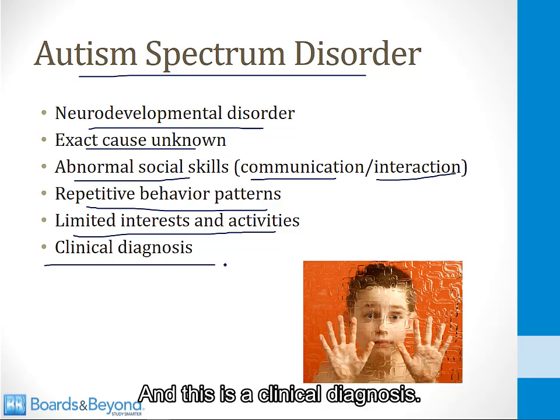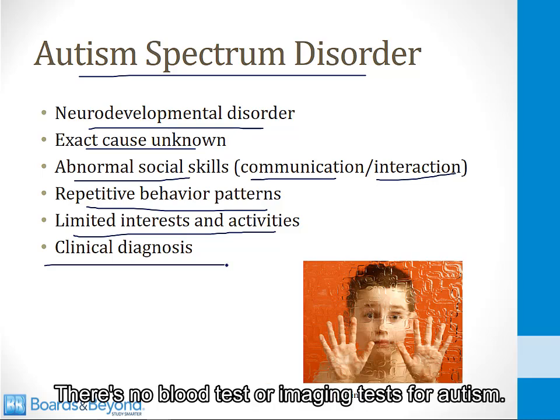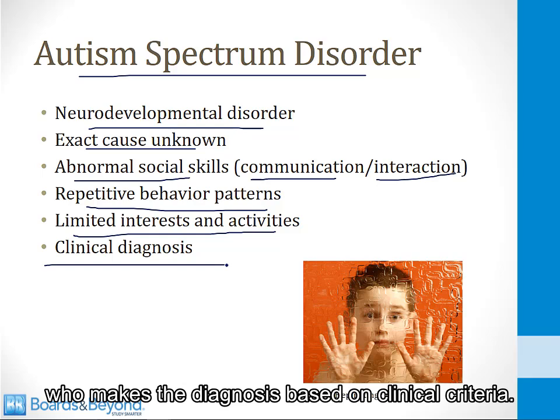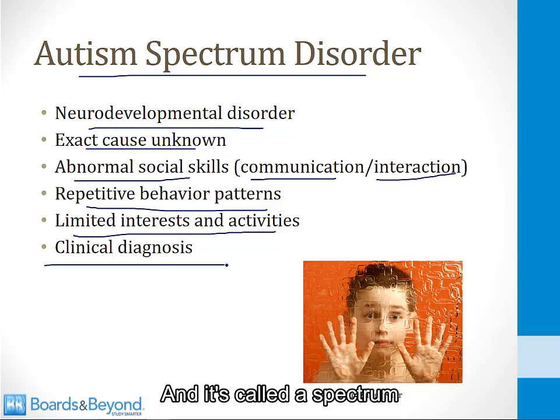And this is a clinical diagnosis. There's no blood test or imaging test for autism. Children are evaluated by a specialist who makes the diagnosis based on clinical criteria. And it's called a spectrum because children are on a spectrum. Some are more severely affected and some are less severely affected.